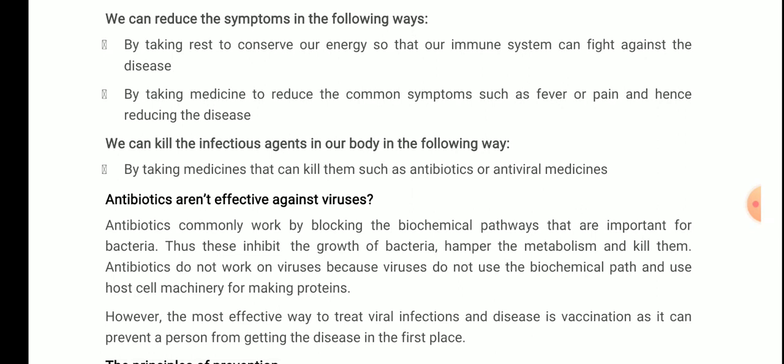However, the most effective way to treat viral infections and diseases is vaccination, as it can prevent a person from getting the disease in the first place.